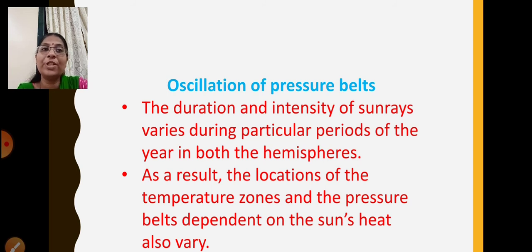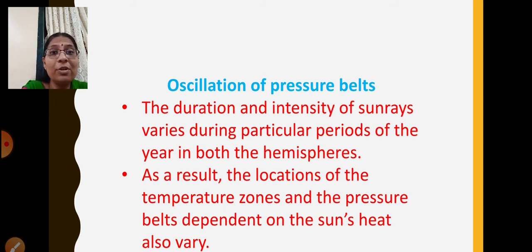The duration and intensity of sun rays vary during particular periods of the year in both the hemispheres. As a result, the location of the temperature zones and the pressure belts, which depend on the sun's heat, also vary. During summer, the daytime is longer compared to the night, so the duration of the sun rays is more and the intensity is also high because it's very hot. In winter you have longer nights and smaller days.